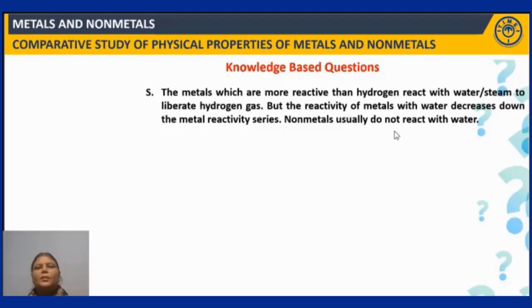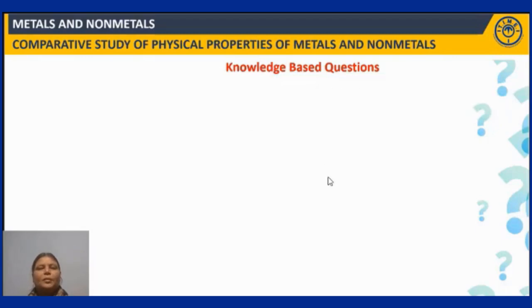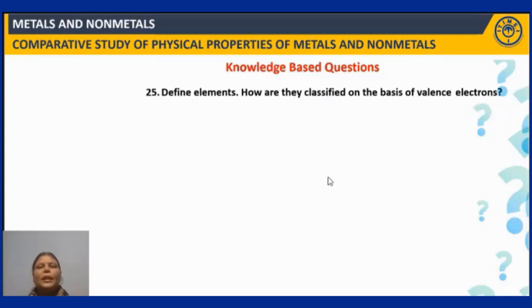So non-metals usually do not react with water, right? Next question. Define elements. How are they classified on the basis of valence electrons? Elements are the pure substances, molecules of which are made up of the same kind of atoms. And these elements, based upon their valence electrons, are classified into metals and non-metals.